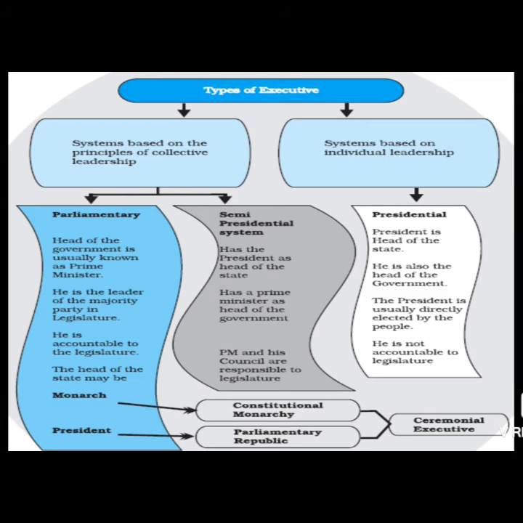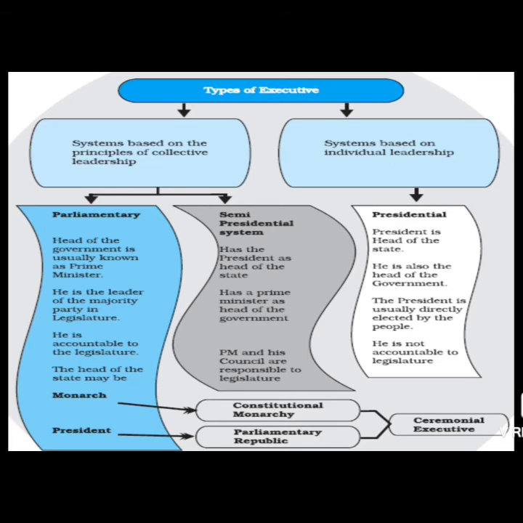Now let's see the next one, that is the semi-presidential system. When it comes to the semi-presidential system, the president is the head of the state. So over here, the president is the one who is the head of the state, right? Second, a prime minister is the head of the government. When it comes to the whole state, the president is the head, whereas when it comes to the administrative head, the head of the government, it is your prime minister.